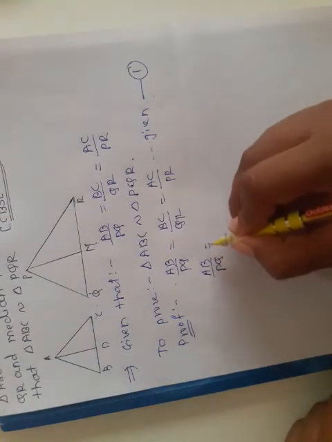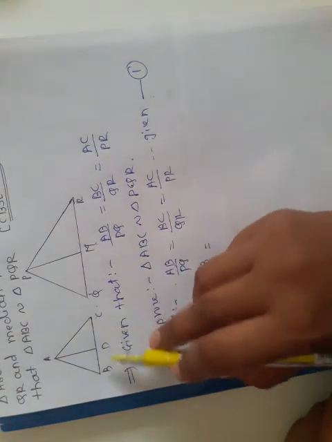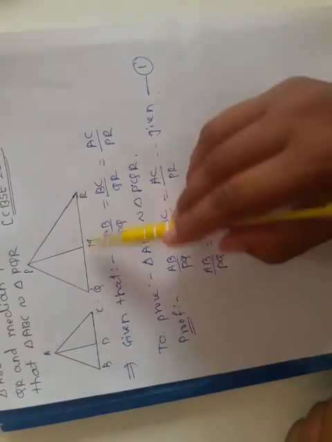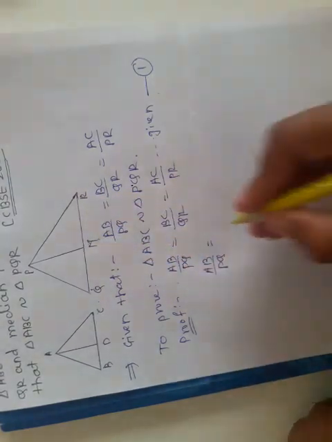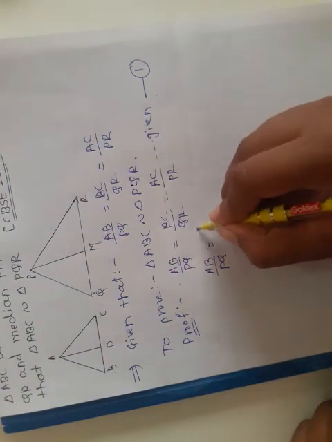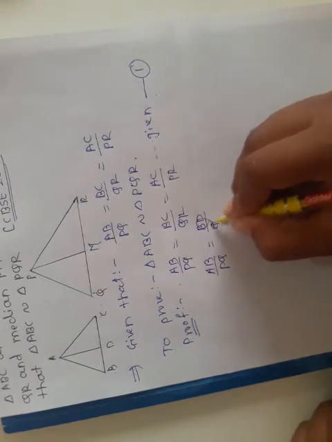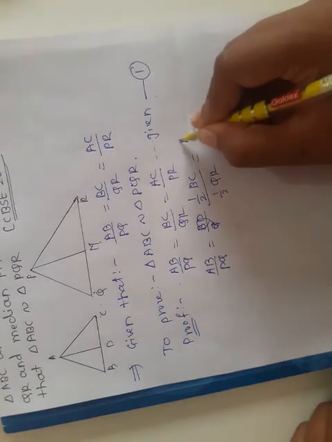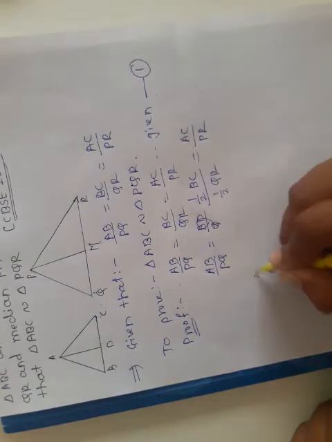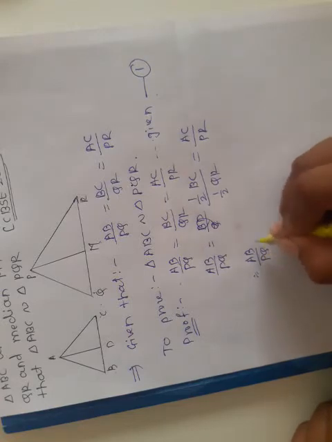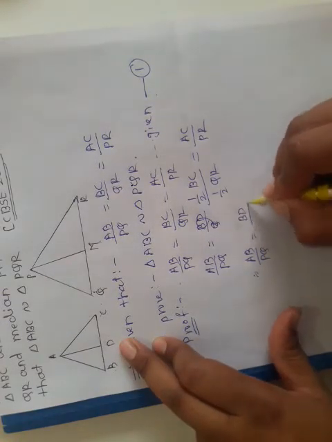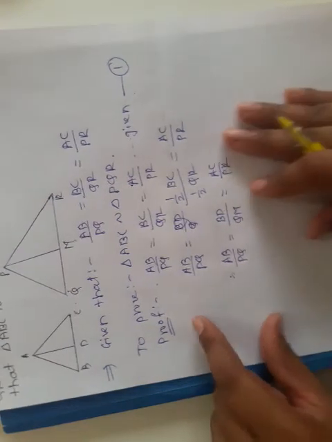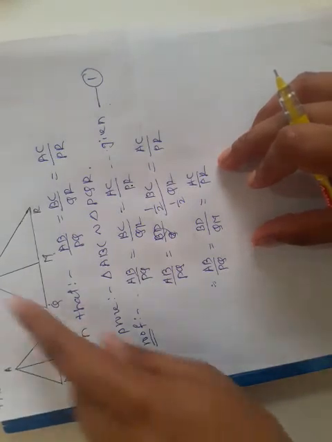So BD is half of BC and QM is half of QR. Therefore AB upon PQ is equal to BD upon QM is equal to AC upon PR. So all these are the ratios of the sides of triangles ABD and PQM.